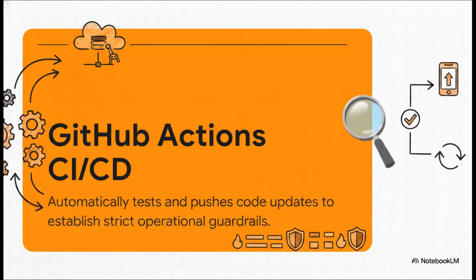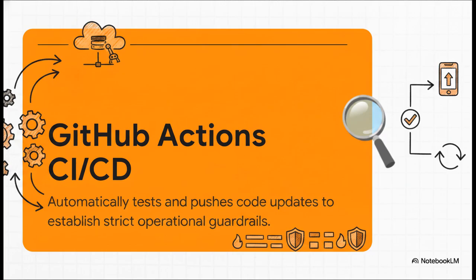Because vibe-coded apps are constantly evolving through rapid AI iteration, you absolutely must have a CI/CD pipeline. That's continuous integration and continuous deployment. GitHub Actions is the tool that automatically tests and pushes these code updates. Think about it. If a product manager asks Maya 4 to add a brand new feature, and the AI pushes a massive code update, you simply cannot manually review every single line if you want to keep moving fast. GitHub Actions acts as your strict operational guardrail.